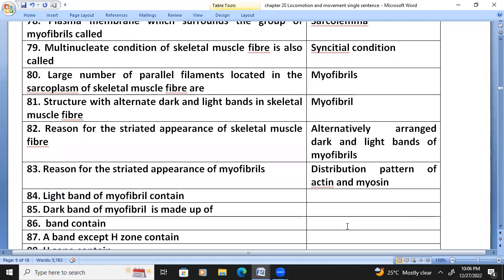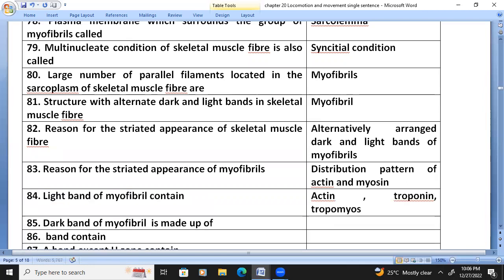The light band of the myofibril contains actin, troponin, and tropomyosin. The dark band of the myofibril is made up of myosin.